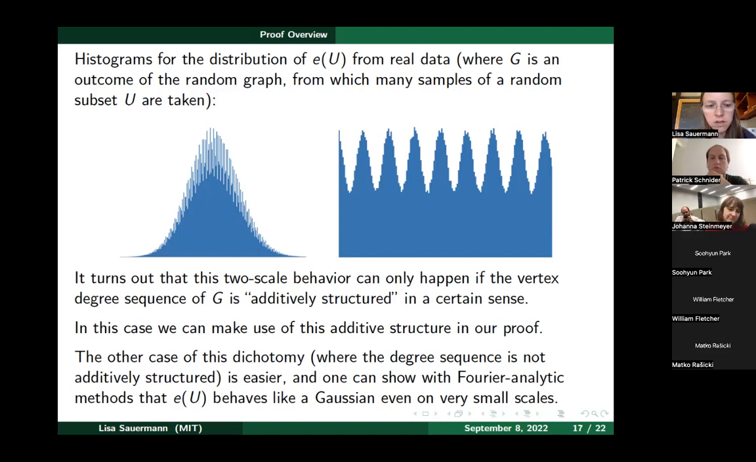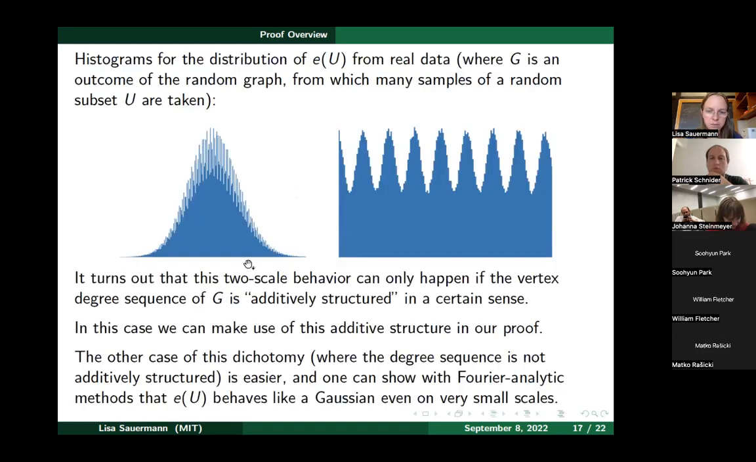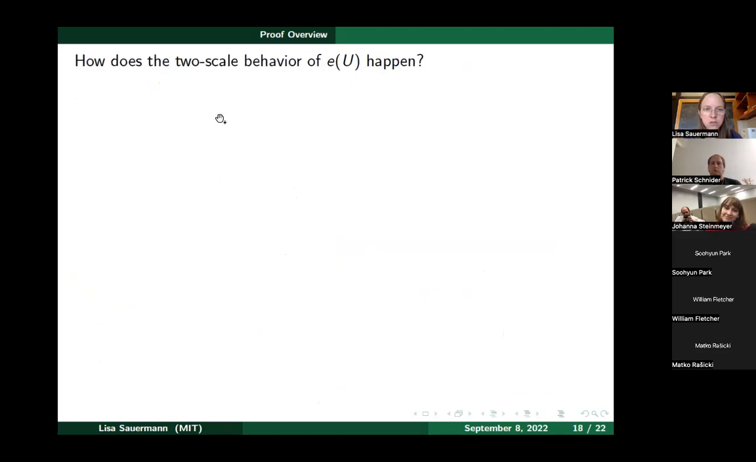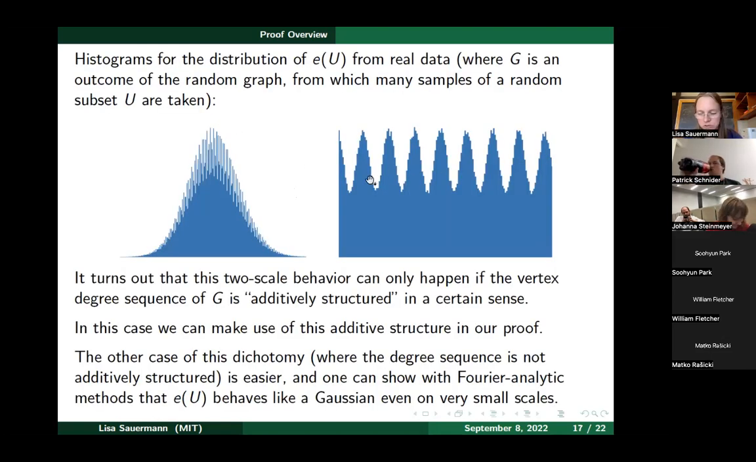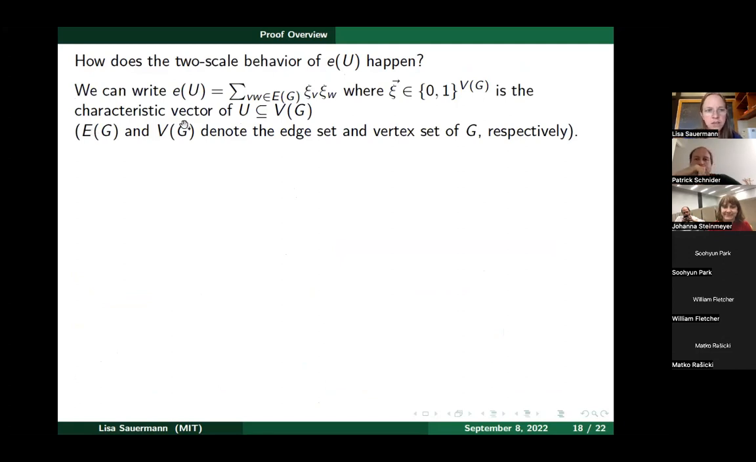Okay, so this is roughly the proof approach. We have this dichotomy between the additively structured and the additively unstructured case. Now, because this two-scale behavior is really so strange, let me give you some intuition or a heuristic for why this is maybe less crazy than it first seems. I'm going to give you a heuristic explanation for why this two-scale behavior happens. This slide is a bit technical, but I think it's still worth trying to give a glimpse of why it happens.